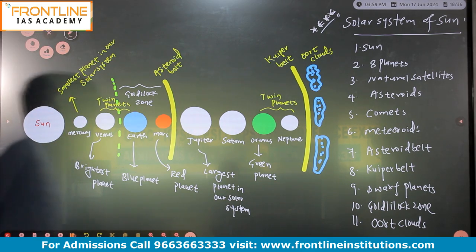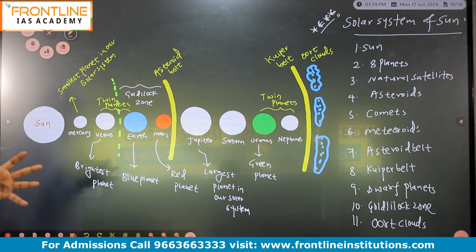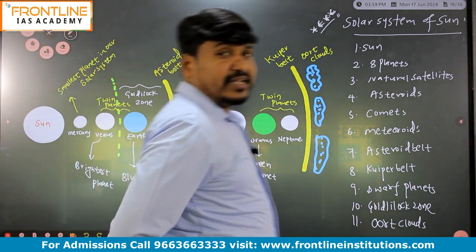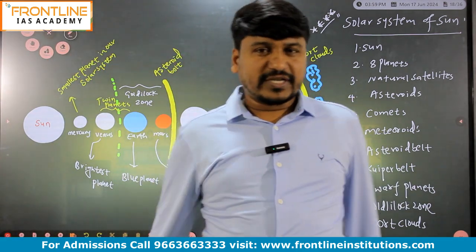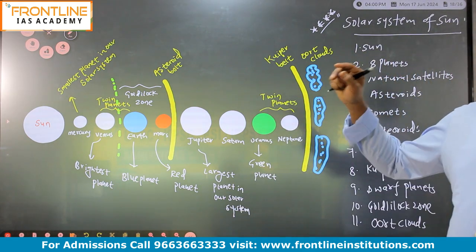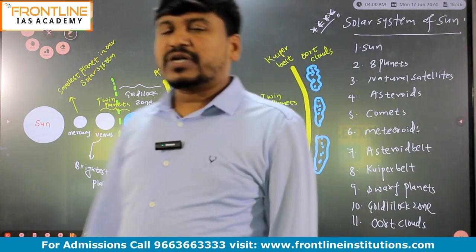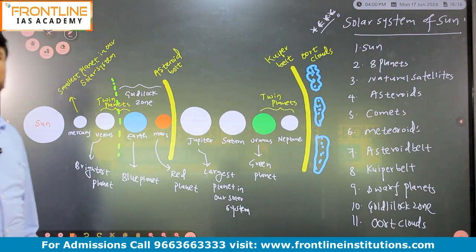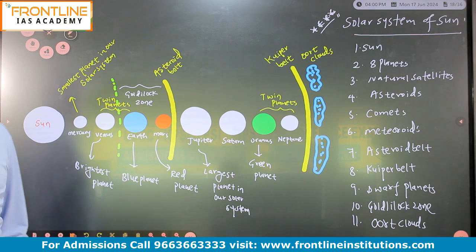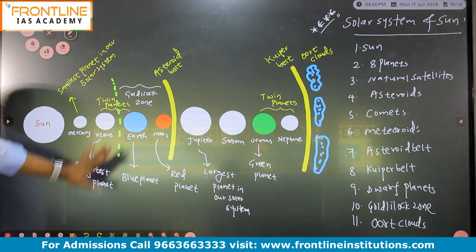So first put the heading Sun. This is a very important diagram, right? While watching online, you can take screenshots also. After taking the screenshot, you can make a fair note or write properly in your notes. Because inside the class, if you are not able to write all the notes, then take a screenshot, and then you can sit and write the notes properly. So this is about the solar system. Many times the question came, right?